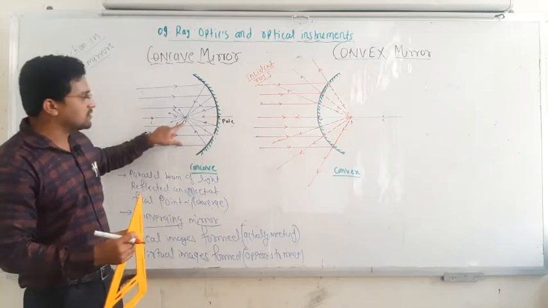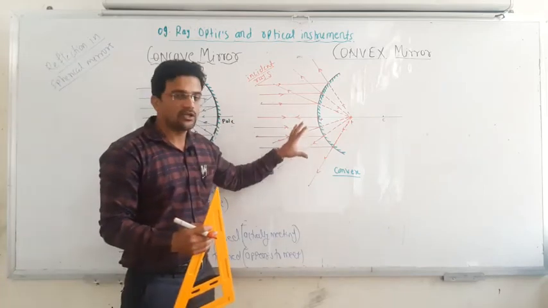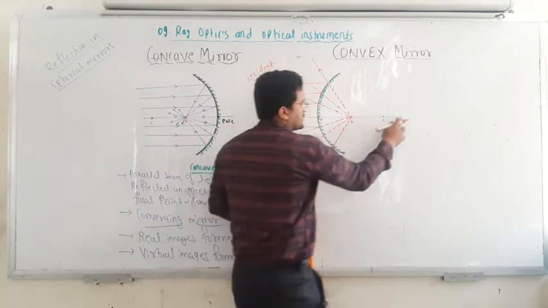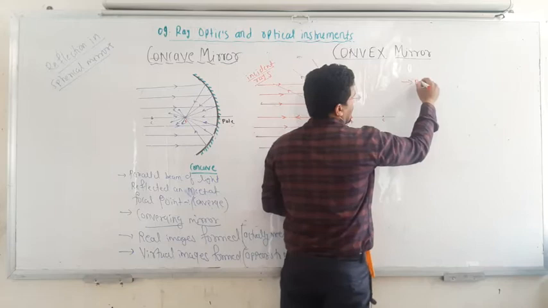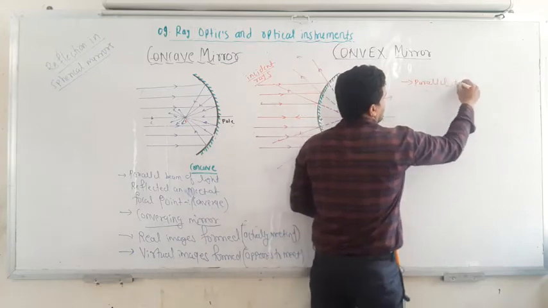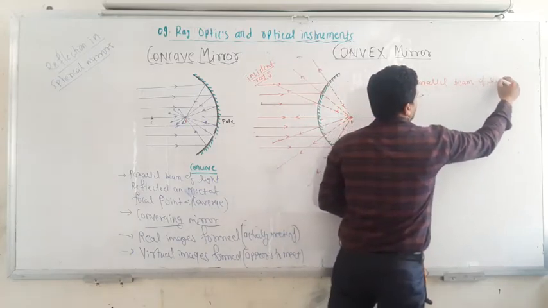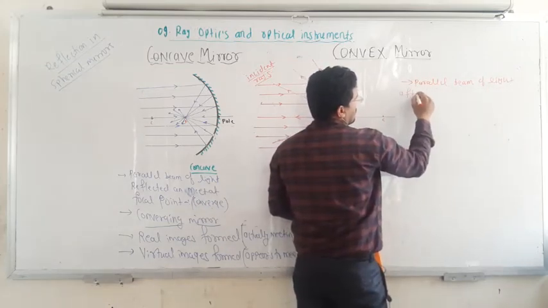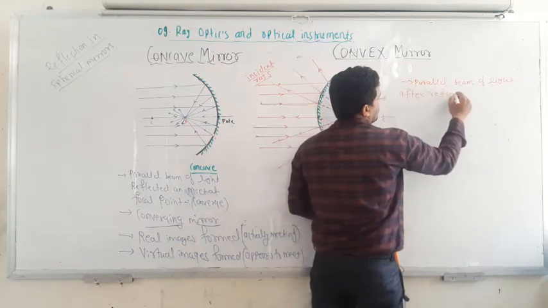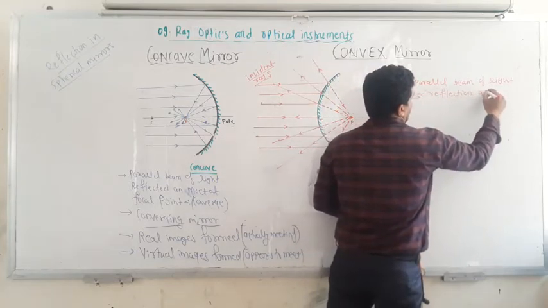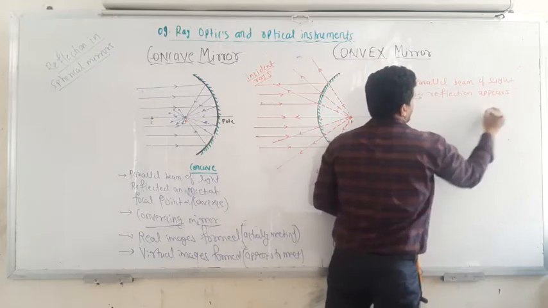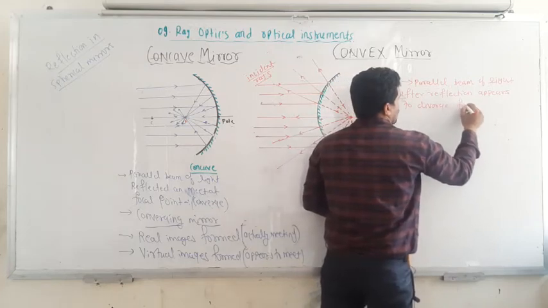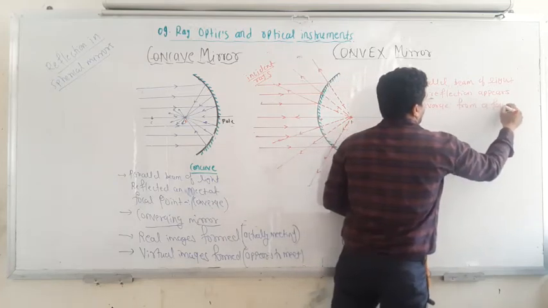Okay, in this case the rays are actually meeting, but here the rays are actually diverging, appearing to diverge from this point. Hence I will write it down here: the parallel beam of light after reflection appears to diverge from a focal point.